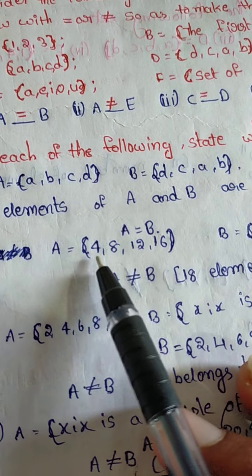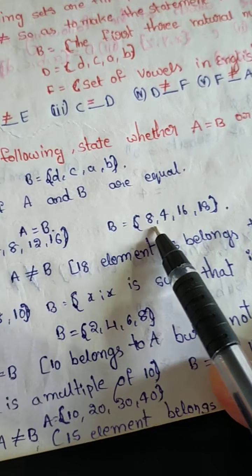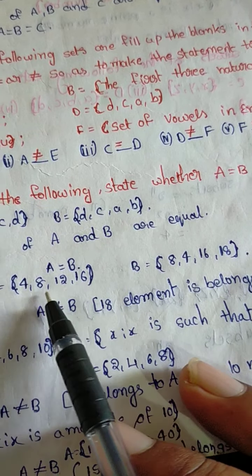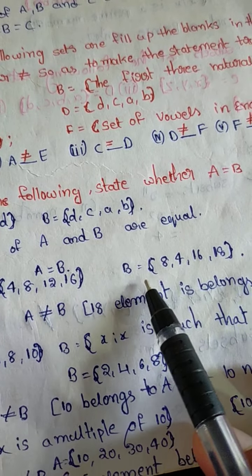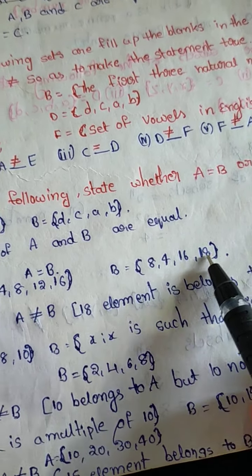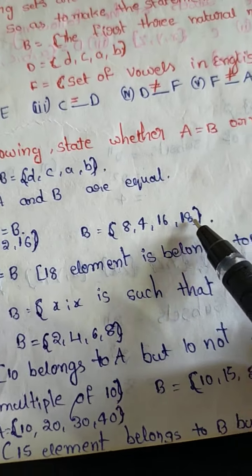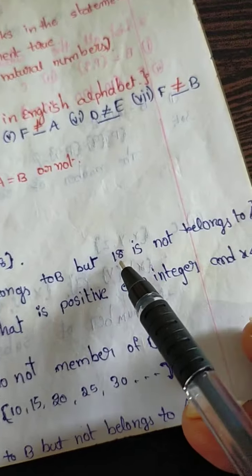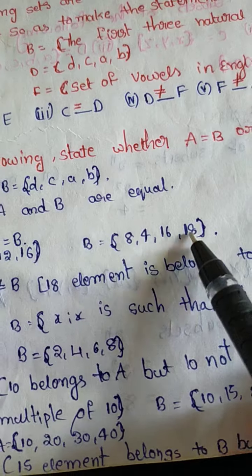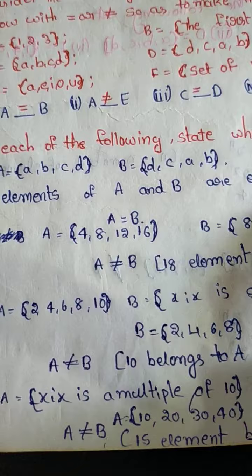Next, A equals 4, 8, 12, 16. B equals 8, 4, 16, 18. Here there is 18, there is no 18 in A. Here 16, 4, 8 are okay, but 12 is not in B. So A is not equal to B. Why? Because 18 belongs to B but 18 does not belong to A. So A is not equal to B. If all elements are equal, then A equals B.